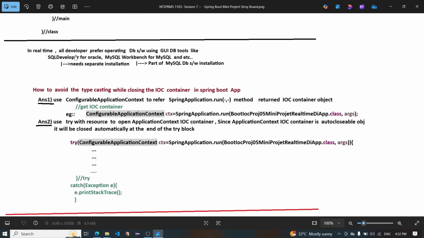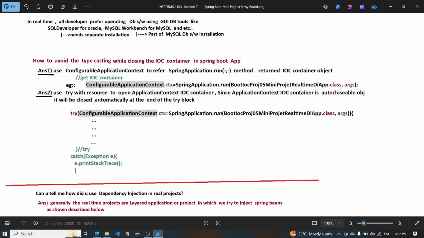In real time, all developers prefer operating database software using a GUI database tool, like SQL Developer for Oracle, MySQL Workbench for MySQL, and so on. These need separate installation apart from the MySQL database software installation.